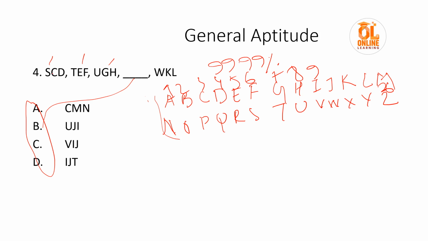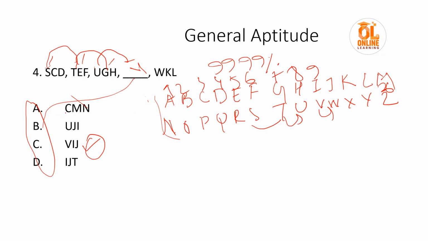If you watch carefully, you can see after S there is T. After S we have T, and after T we have U. It is following the alphabet series. So after U we must have V, and after V we have W. Only one option, V, is given, so it must be VIJ.